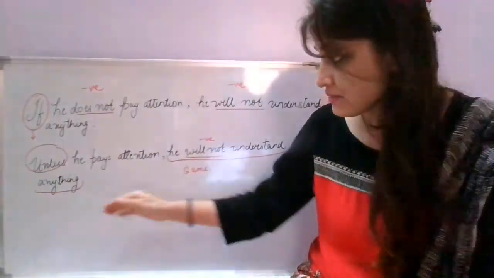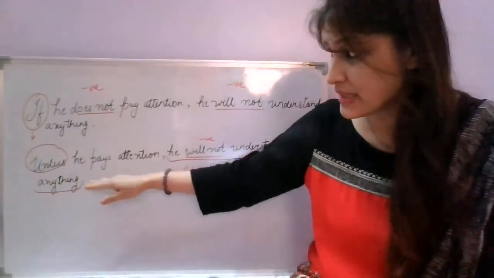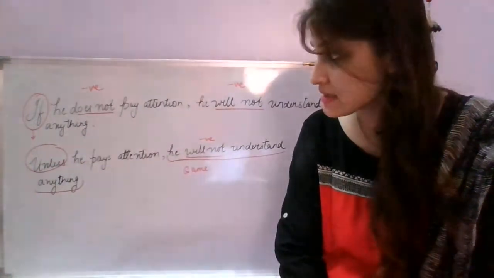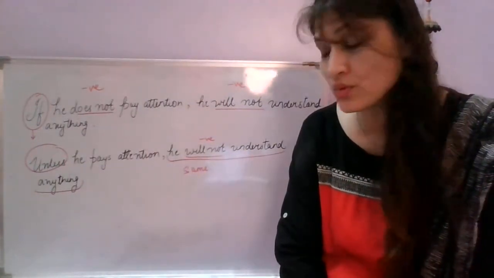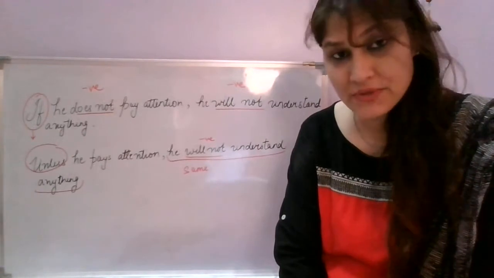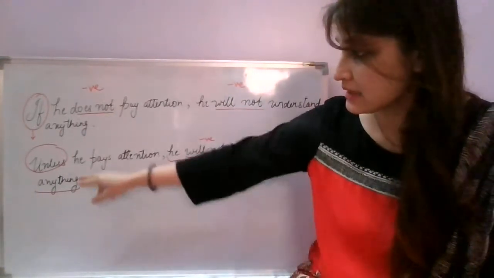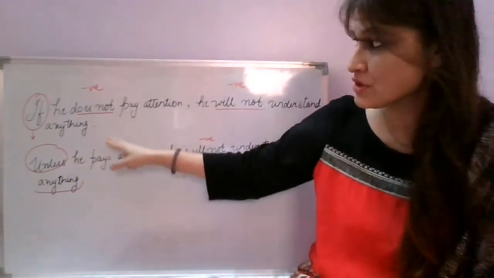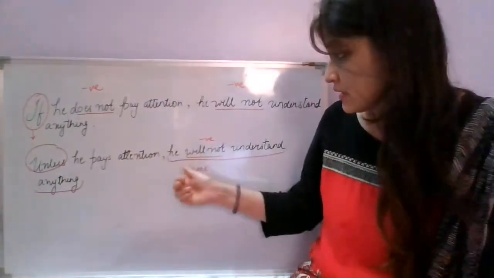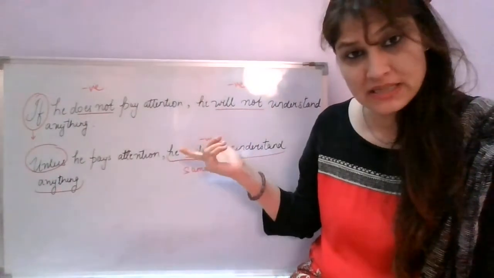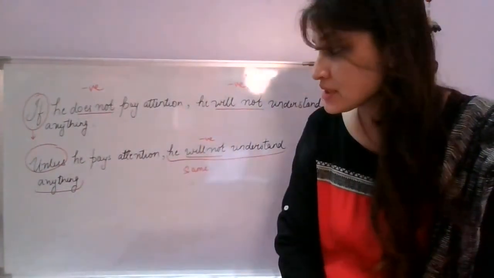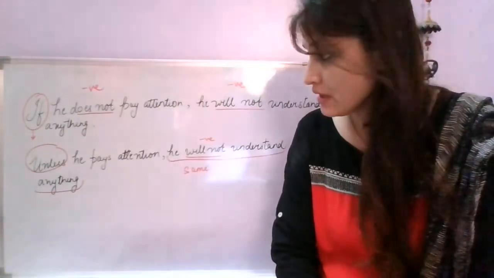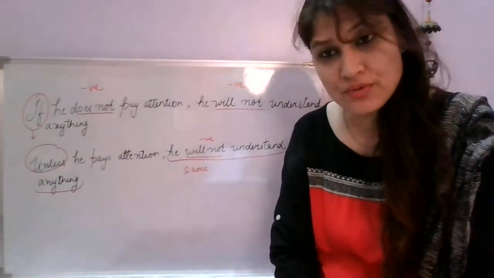If there's a sentence which starts with unless and you've got a question, change the above sentence or use if instead, then you'll remove unless, you'll put if, and the moment you use if, of course you'll be using a negative as well, and the part after the comma will remain the same. So this is how you'll be changing sentences from if to unless or unless to if.